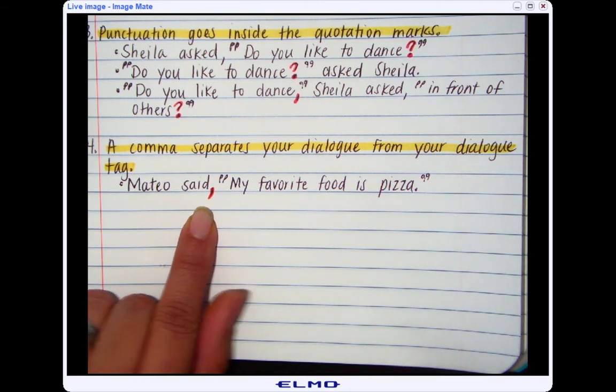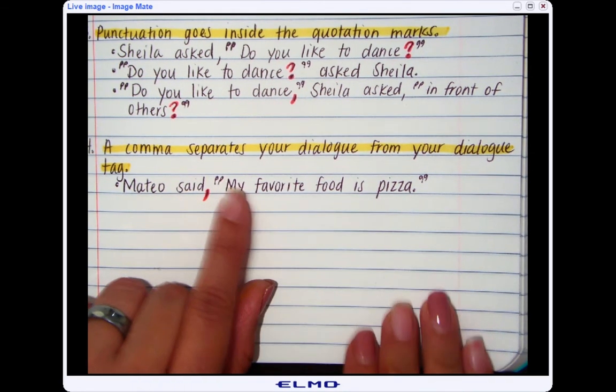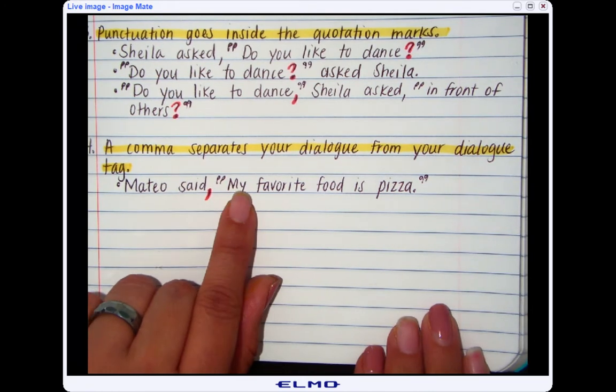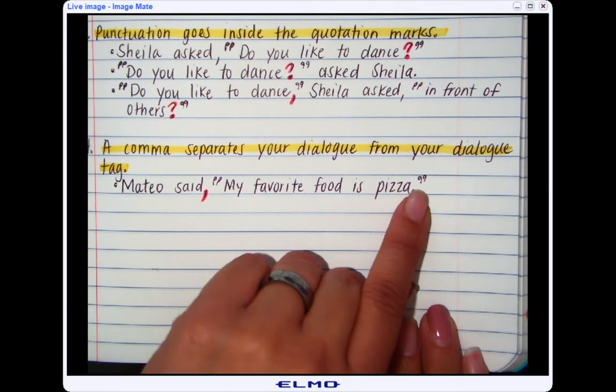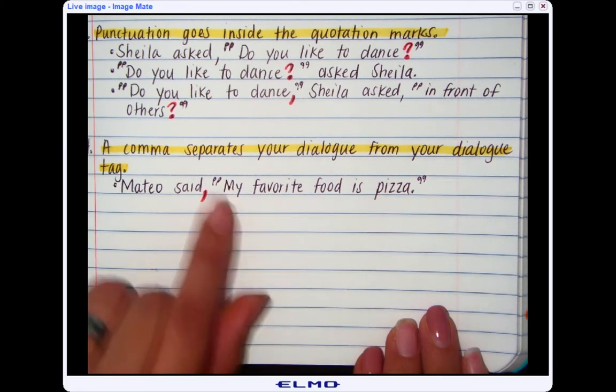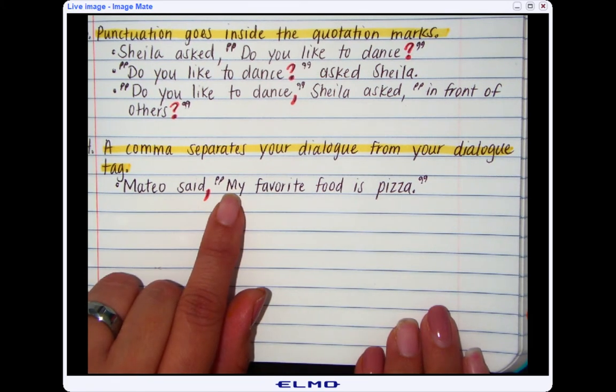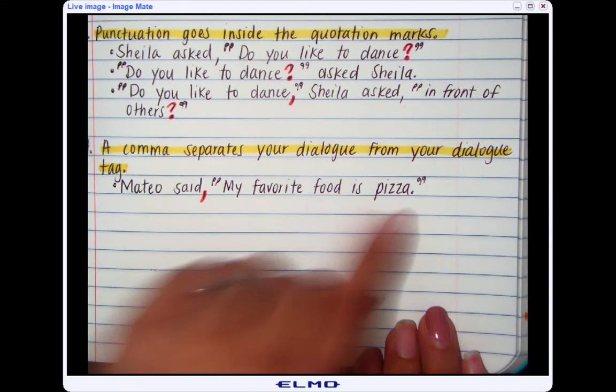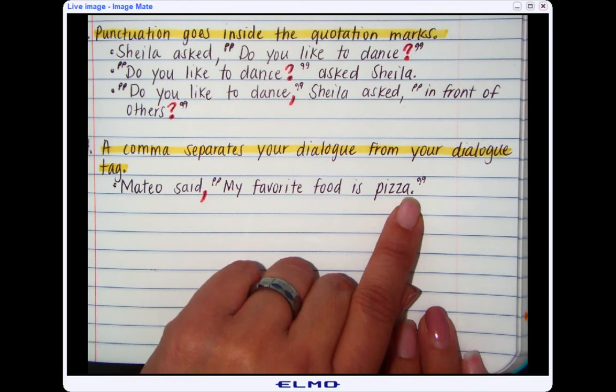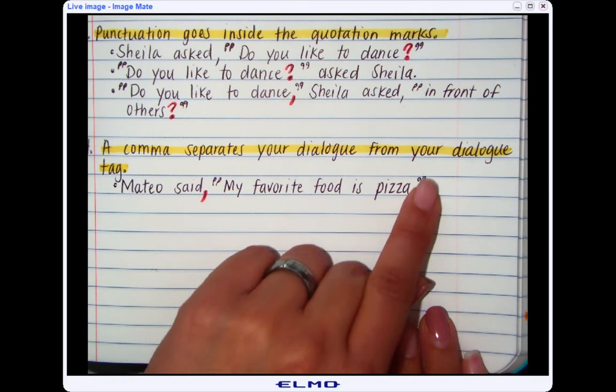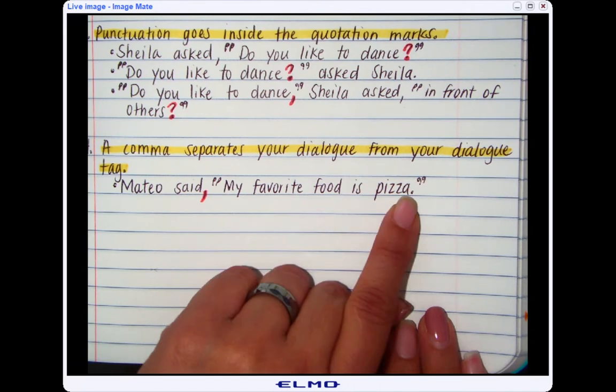And then I followed the first rule, quotation marks around the first word, "my," and the last word, "pizza." I followed the second rule, which was capitalizing the first letter of the dialogue, which is the M in "my." And I followed the third rule, which is putting the punctuation mark at the end, in this case a period, inside the quotation marks. So my period is before the quotation marks.